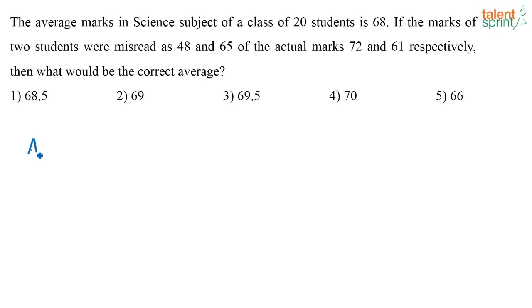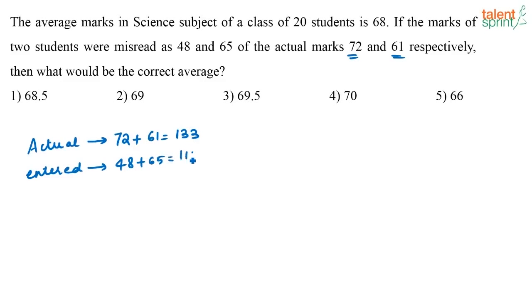The actual marks of the 2 students is nothing but 72 and 61. So, what is the sum of the actual marks? 72 plus 61, that is 133, right? Now, what is the marks that has been entered? The entered marks is nothing but 48 plus 65, that is equal to 113.